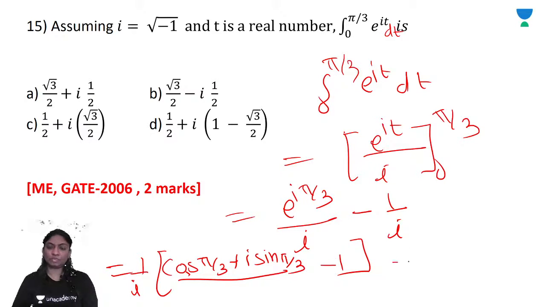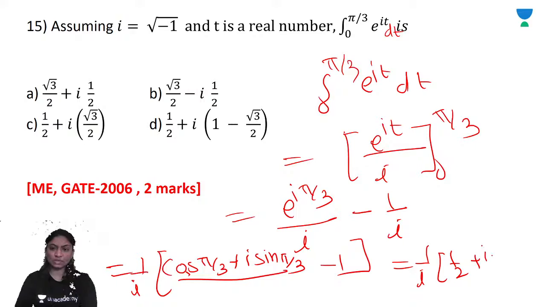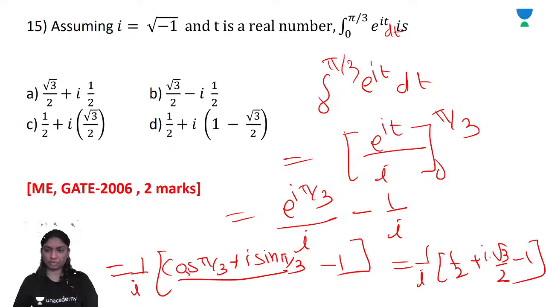So here cos pi by 3 will get 1 by 2, right? Cos pi by 3 is 1 by 2 plus i sin pi by 3, which is root 3 by 2, right? i root 3 by 2 minus 1, divided by i.